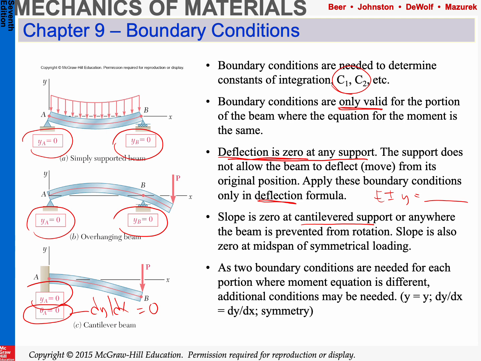We may have to introduce some extra boundary conditions. So in some cases, we may need to add these sort of artificial ones, y equals y, dy/dx equals dy/dx. And that's because of the symmetry, and you'll see that in the next slide.